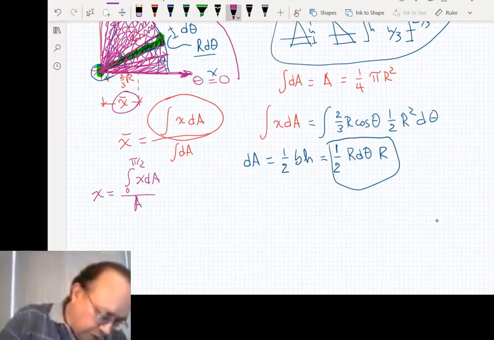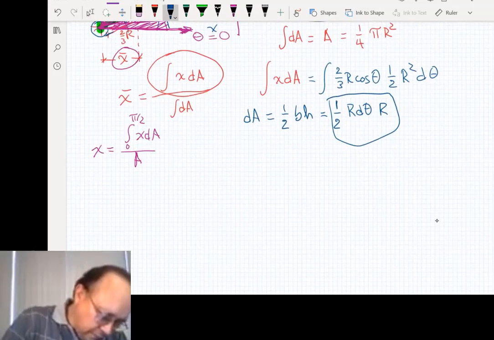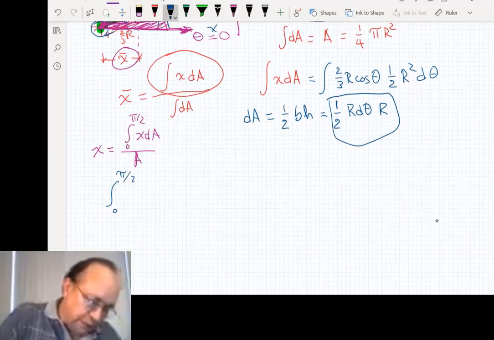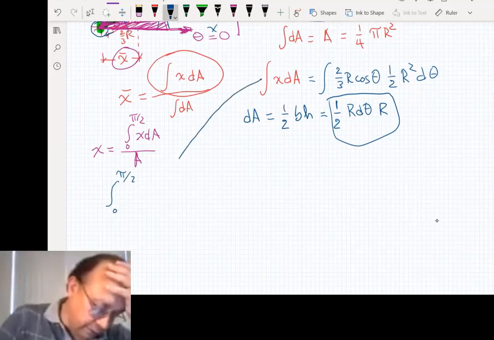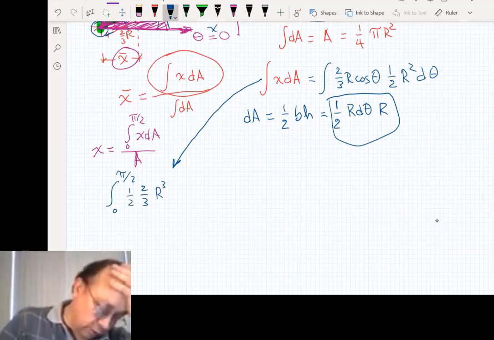So let's do the numerator. The numerator will be the integral from 0 to pi over 2 of x dA, that we have here. So that will be 2/3 r cubed times 1/2 cosine theta d theta.